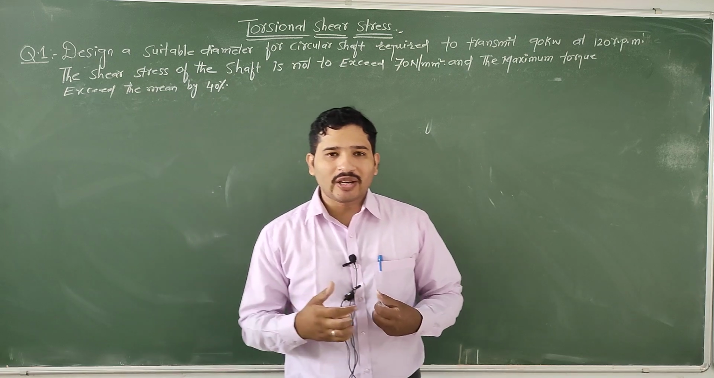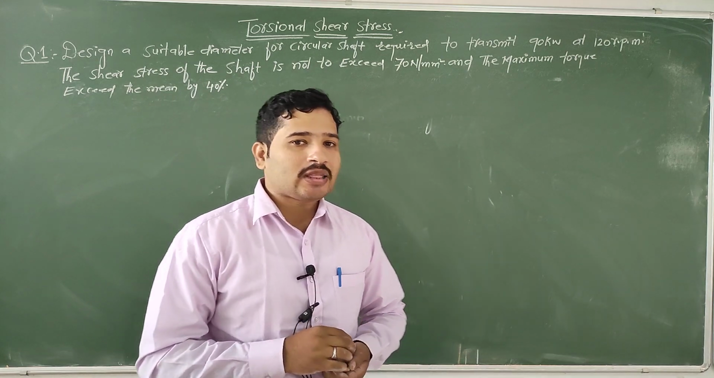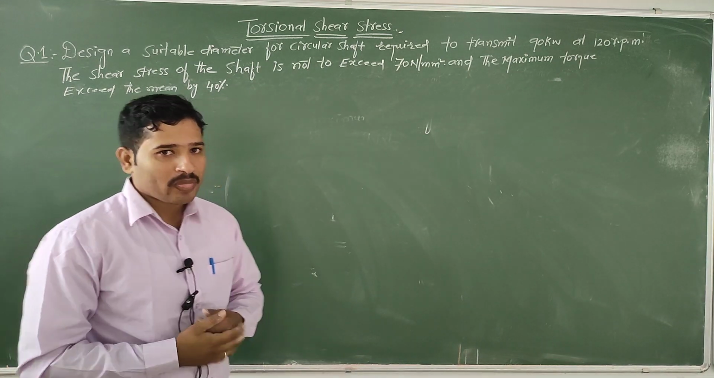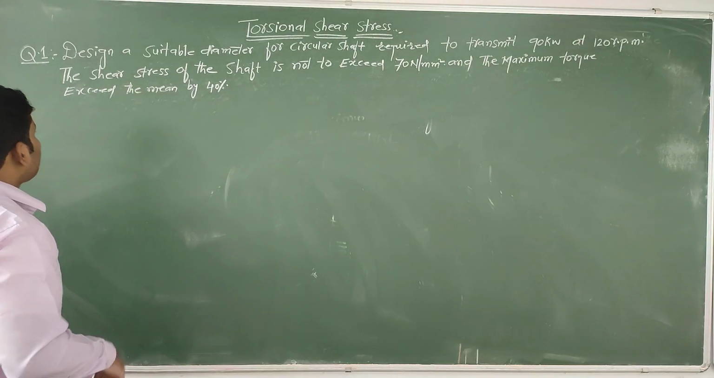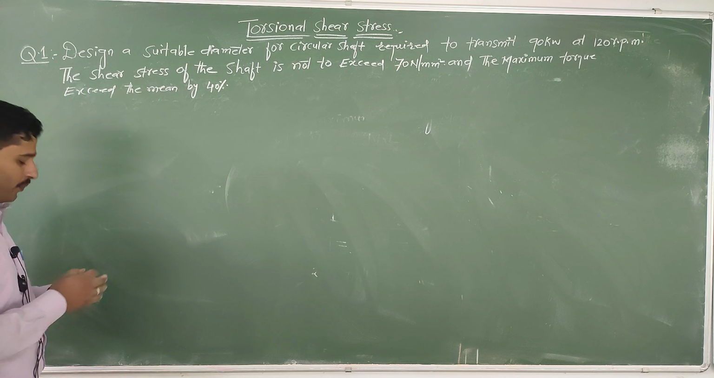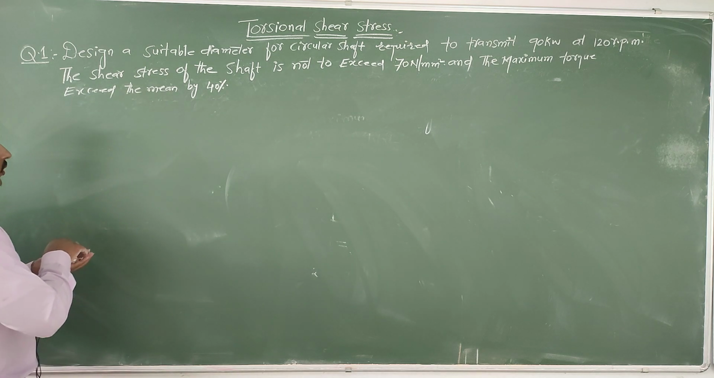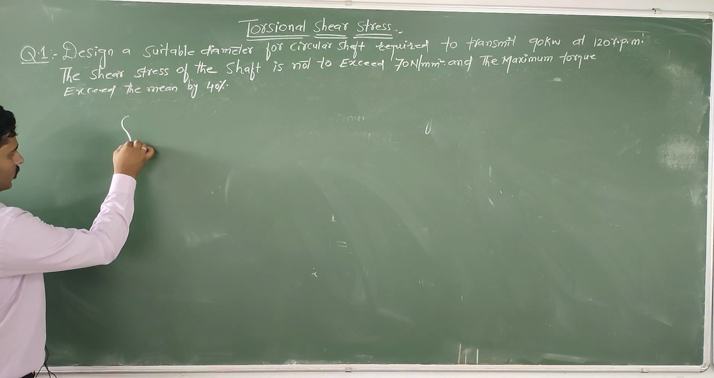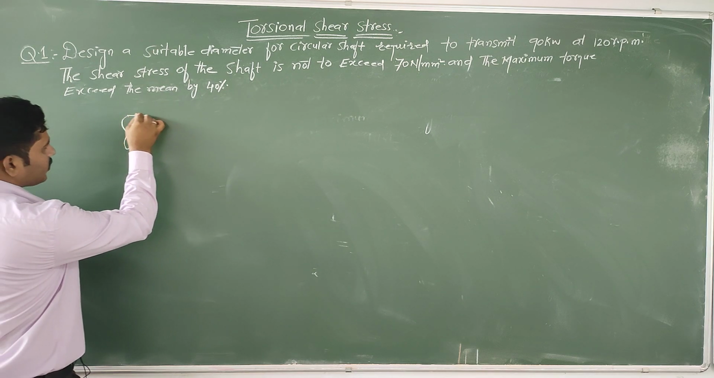Today we are going to learn a problem on the torsional shear stress. The first question is design a suitable diameter for circular shaft required to transmit 90 kilowatt. The first thing is we need to draw the circular shaft.